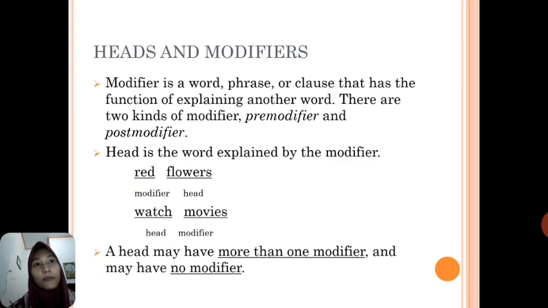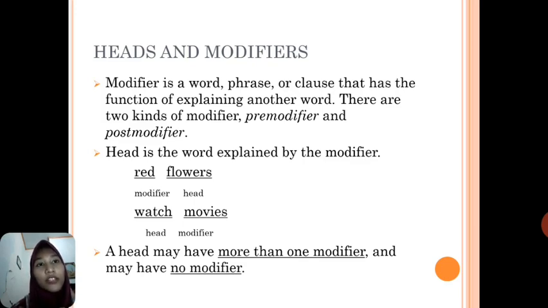Modifier is a word, phrase, or clause that has the function to explain another word, while head is the word explained by the modifier. Modifier adalah sebuah kata, frasa, atau klausa yang berfungsi menjelaskan atau menerangkan kata lainnya. Sedangkan head adalah kata yang dijelaskan oleh modifier. Jadi modifier dan head saling berhubungan dan pada intinya modifier adalah penjelas, sedangkan head sendiri adalah yang dijelaskan.